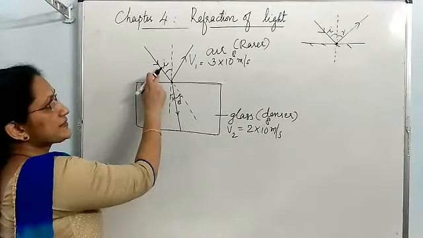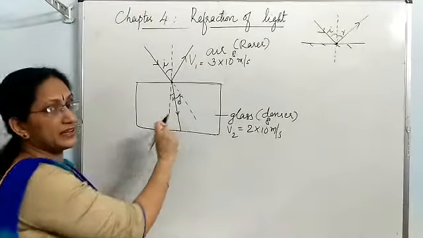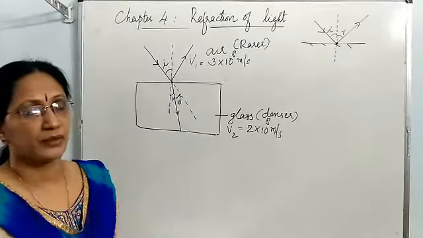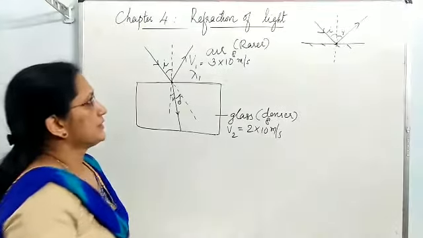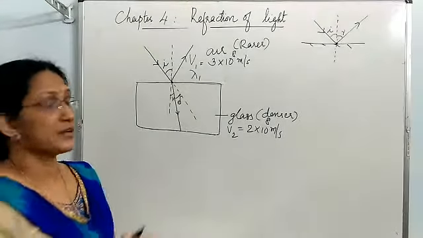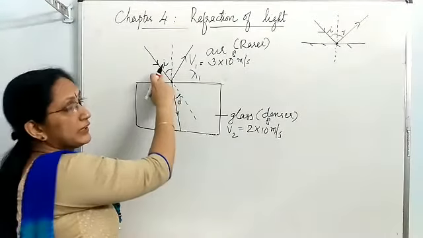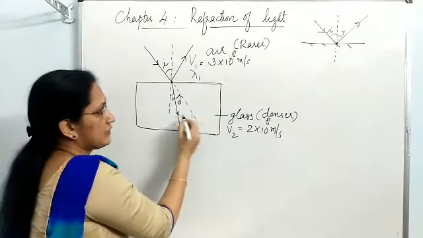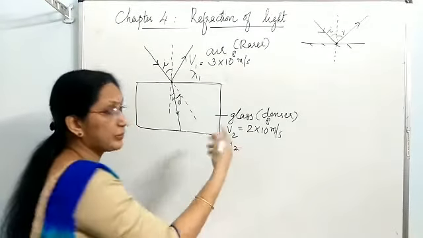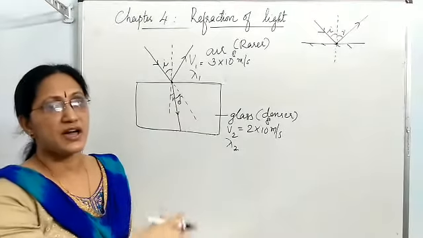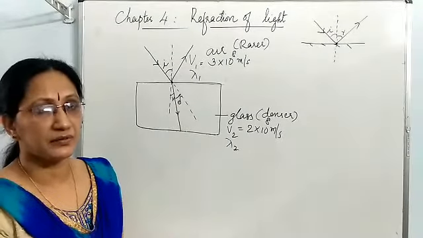Wavelength of the incident light and refracted light are not the same. If lambda 1 is the wavelength of the incident light, the wavelength of the refracted light will be lambda 2. Wavelength changes and the variation is the same as velocity.